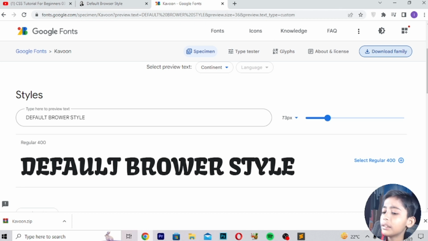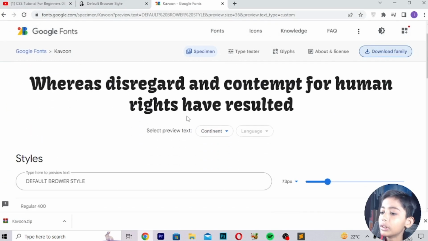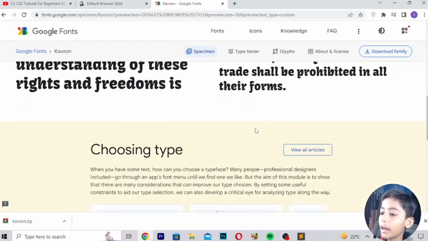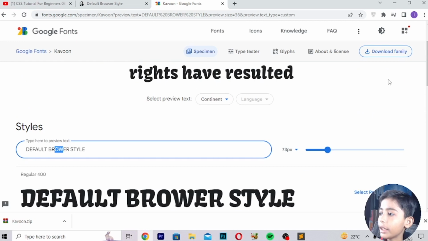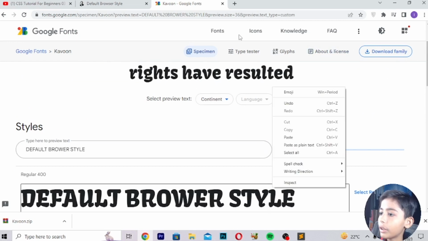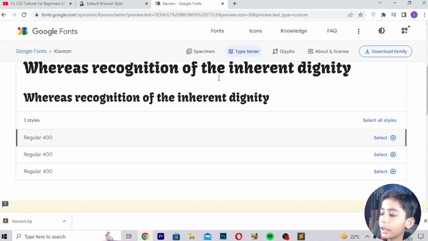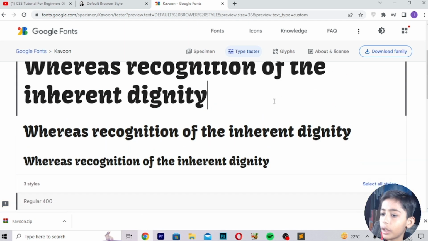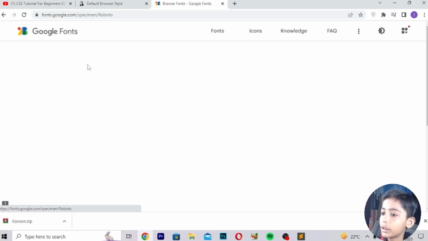But that takes a very long time, so I will not do it like that. I go down, and here is family. Here you can write anything. Select, remove, and select all styles. Go here. So now here you can go to the fonts.